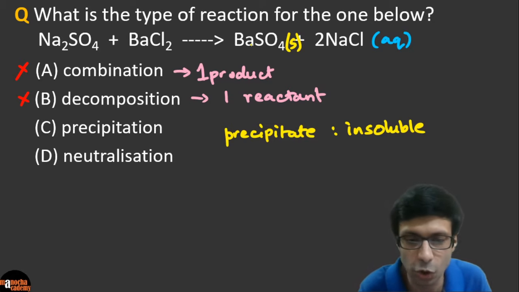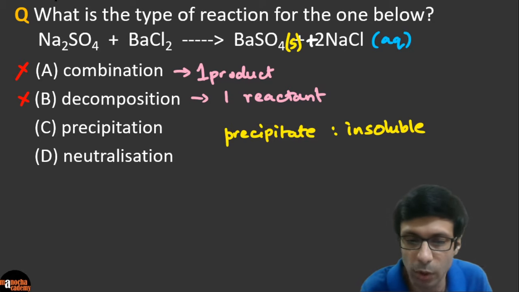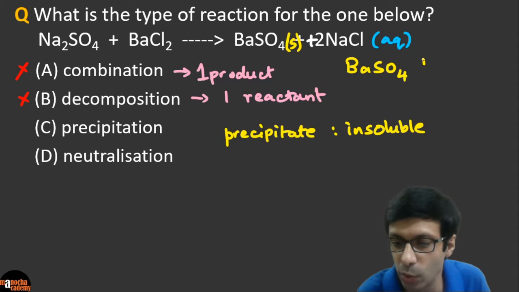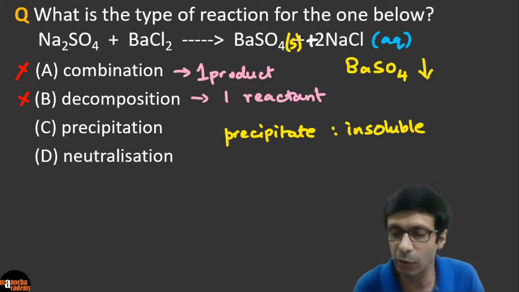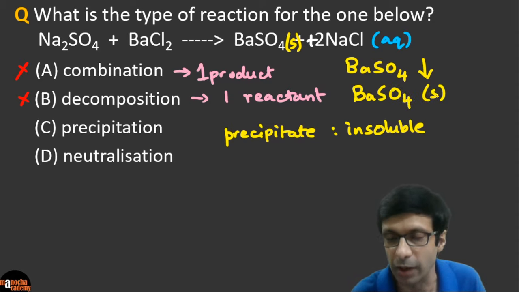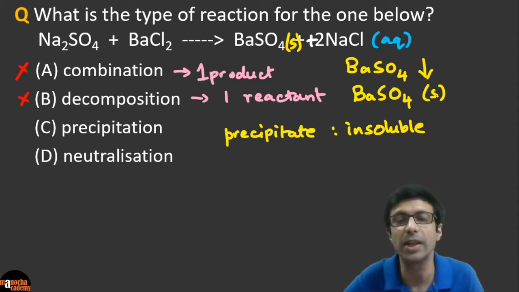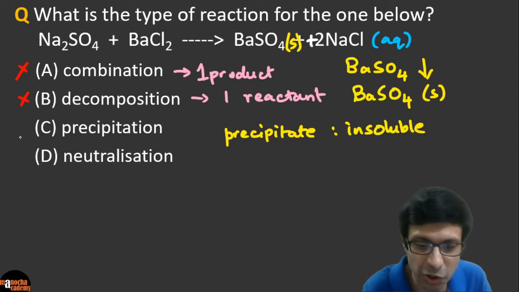And in some books, let me write this plus here again, it's shown as barium sulfate with a downward arrow to show precipitate. Like an upward arrow is used for gas, a downward arrow, or you can write barium sulfate with the symbol for solid. Because this one is not soluble in water, it settles down as a precipitate. So guys, this is a precipitation reaction.